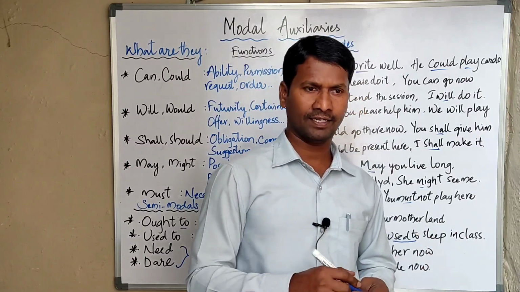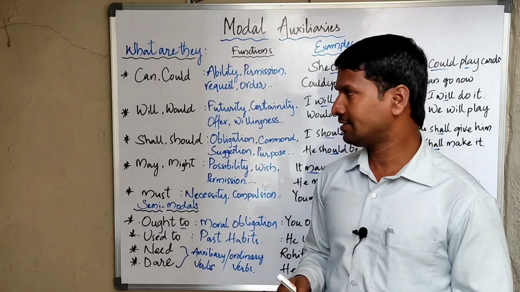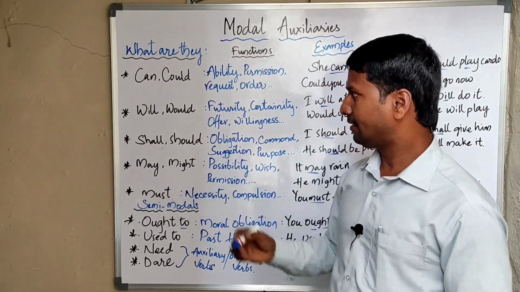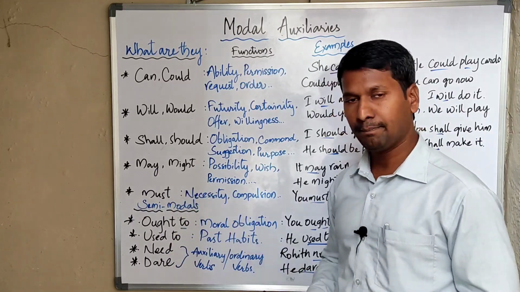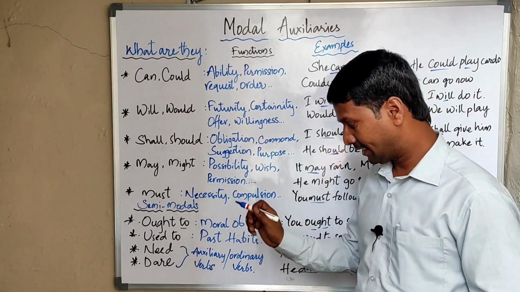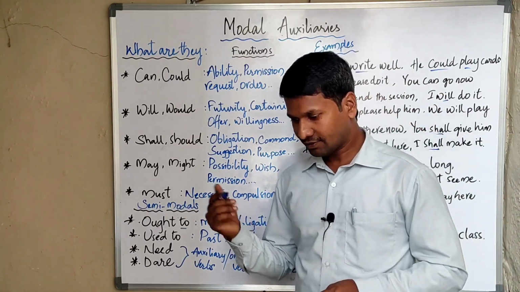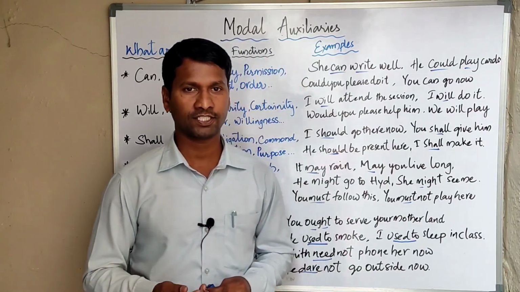They do not have any particular meaning. When you look at the modal auxiliaries: can, could, will, would, shall, should, may, might, must, ought to, used to, need, dare. These are widely used as modal auxiliaries in different expressions.